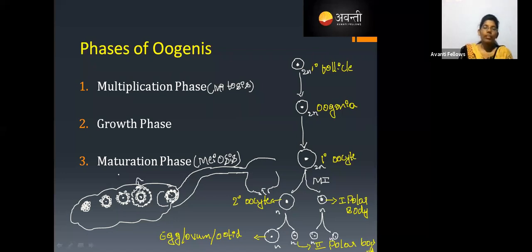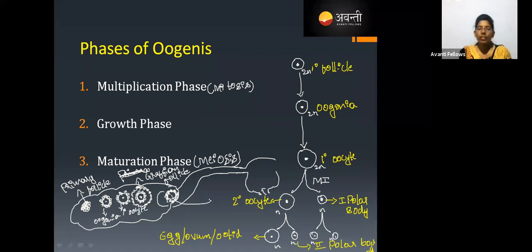This is the primary follicle. Yes, the ovary itself I'm going to erase. This is not a primary follicle. This is a Graafian follicle. And this is the primary follicle. If you want, you can take a screenshot of this. Okay, primary follicle, Graafian follicle, and then this is the oogonia, and this is the primary oocyte, and this is the secondary oocyte.